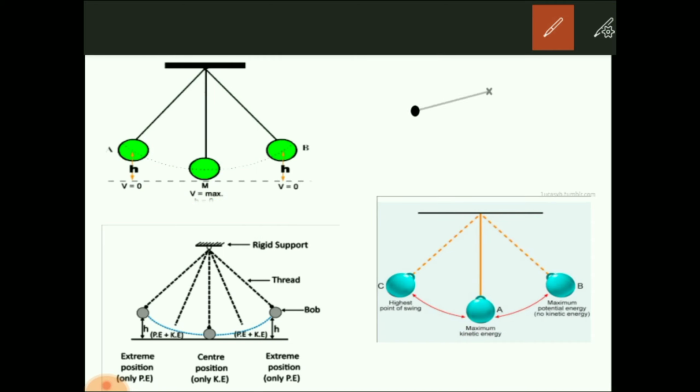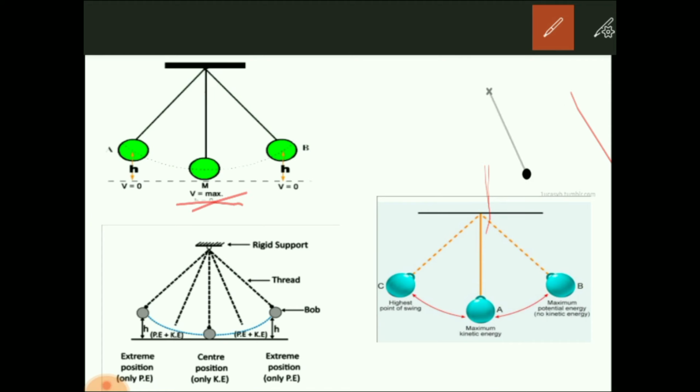Now the main question is, how can you explain the principle of conservation of energy in simple pendulum? Listen to this answer carefully. Alright. Now when the body is in mean position, the velocity is maximum.